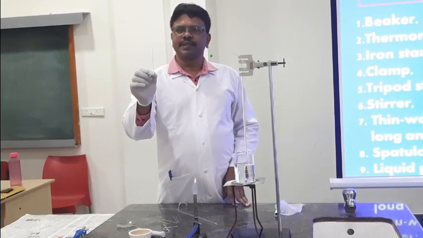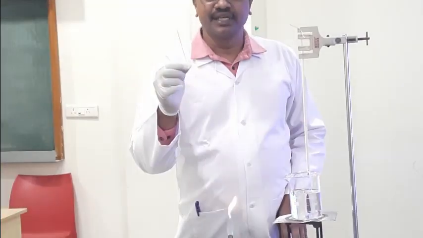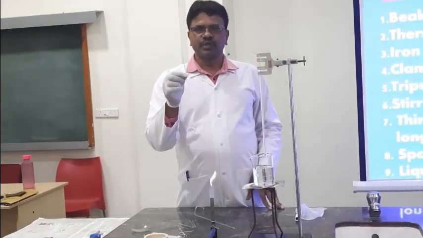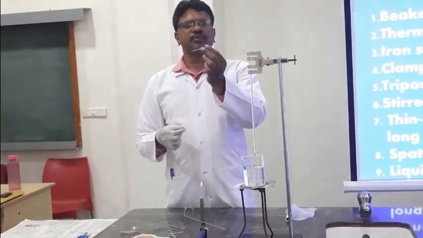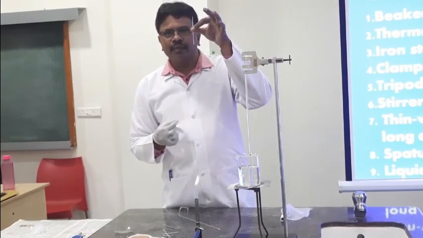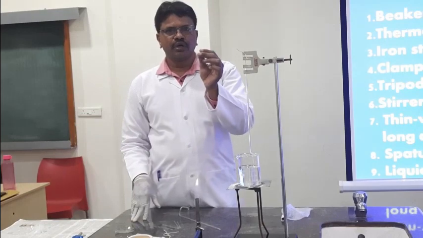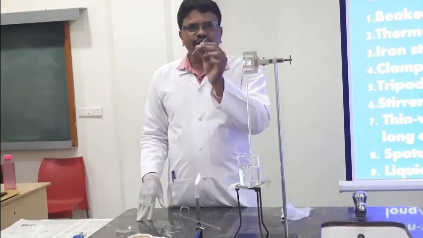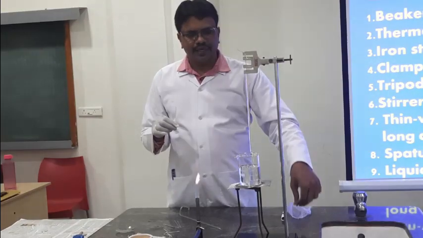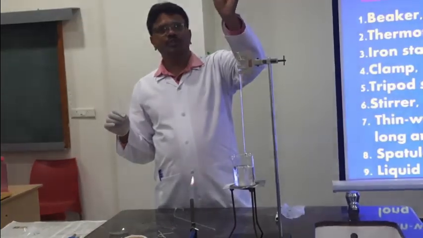This you can see. This is a capillary. What do you mean by capillary? Yes, the thin wall tube is called a capillary. This is about 8 to 10 centimeters long and 1 to 2 mm in diameter. Capillaries are available with both ends open, or you can also get a capillary with one end open. This is the capillary with one end open.